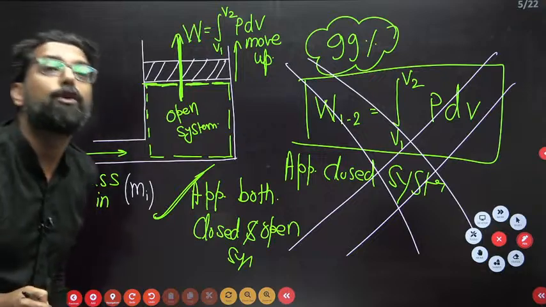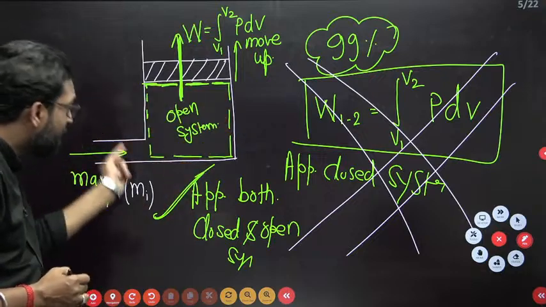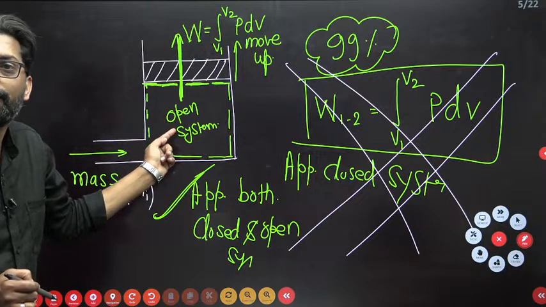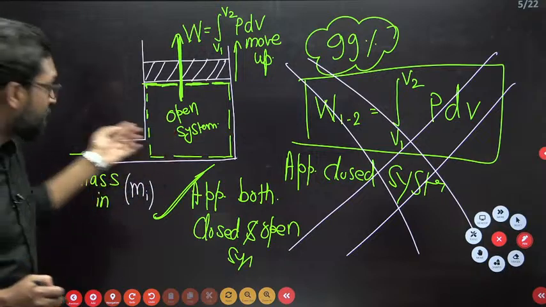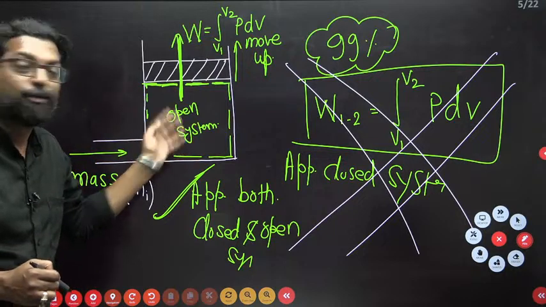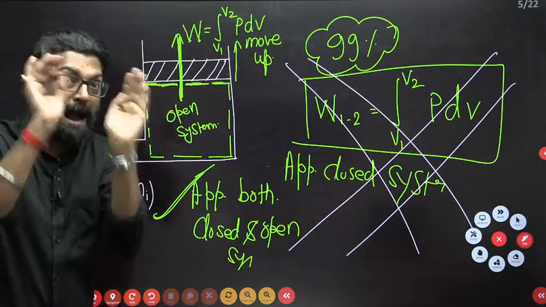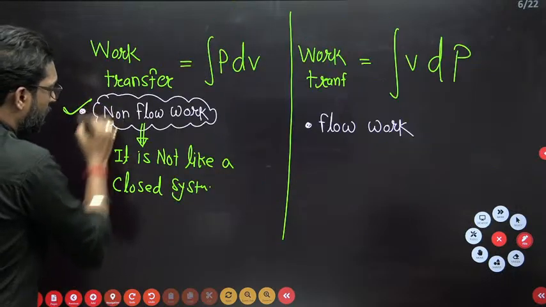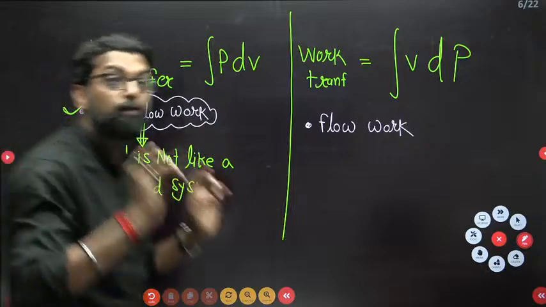That is called non-flow, but it does not mean that the system is closed. The system can be a flow system. So this is your non-flow work. My dear, this is a very subtle concept. Non-flow work and closed system are two different things.